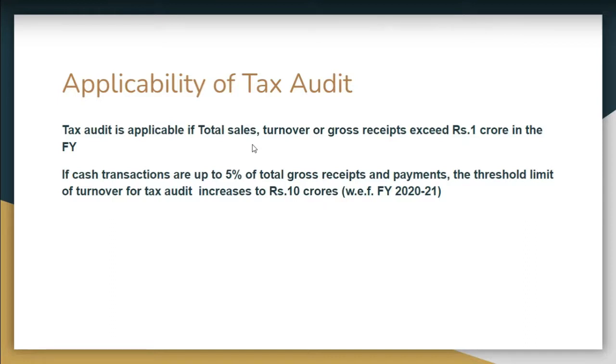So how will it impact the new system, old system? We have seen in the example that earlier in the old system, the turnover was coming to 11 crore. So it means that tax audit is applicable. But if you see the new system, total turnover from future and options is coming to 14 lakh. So it reduced from 11 crore to 14 lakh turnover in the new system. So you need not do the tax audit. So this is the major benefit for the people who are trading in FNO. They need not do the audit. So a lot of audits can be saved. So a lot of people will be out of the audit ambit now.